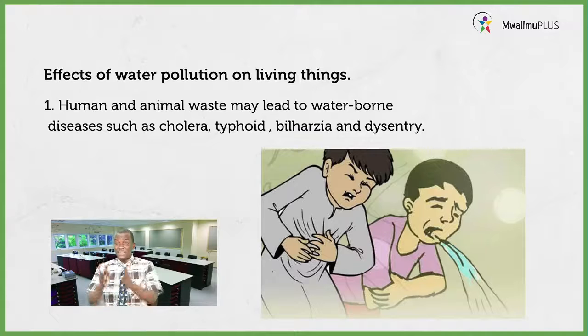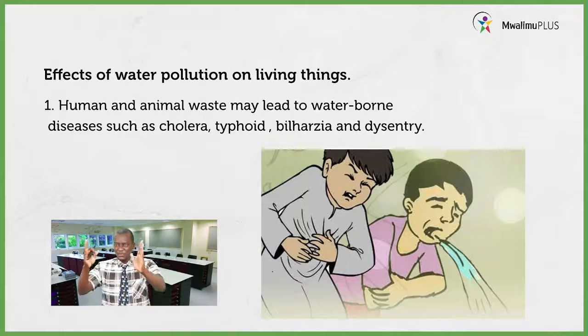Good. The living things that we are talking about here are the animals, human beings, and even plants. I want you to look at the screen very keenly. What are you able to see? Very good. From the screen, we have children who appear to be sick. If you can see very well, there's one there vomiting. So those children are suffering from what we call waterborne diseases.